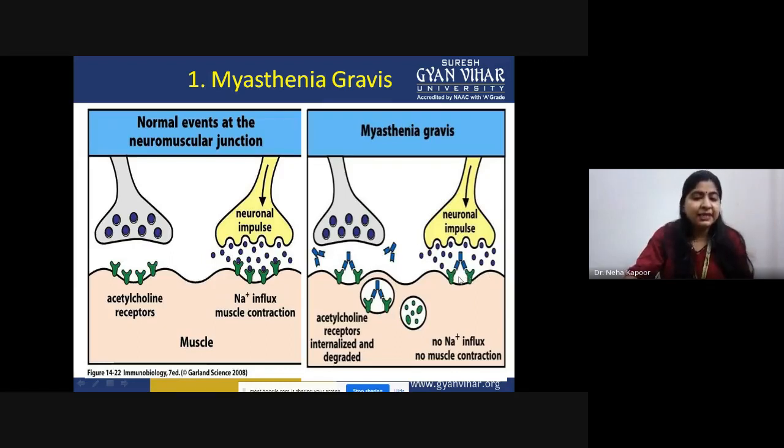The acetylcholine receptor bound with the autoantibody is internalized inside the muscle cell and undergoes degradation.